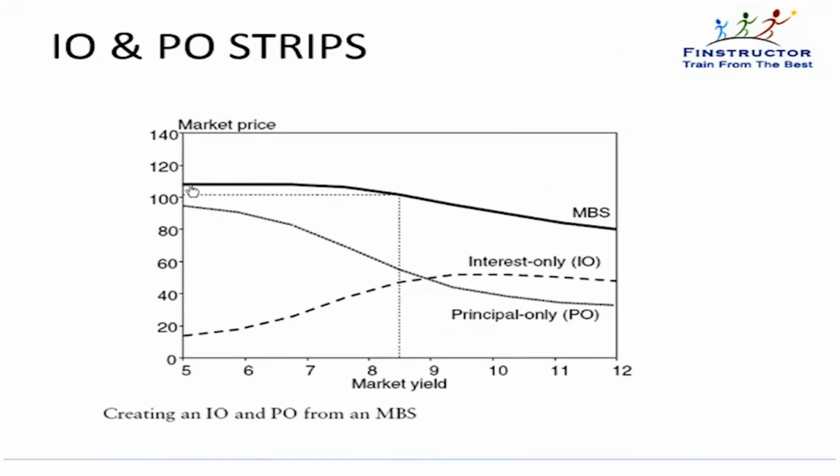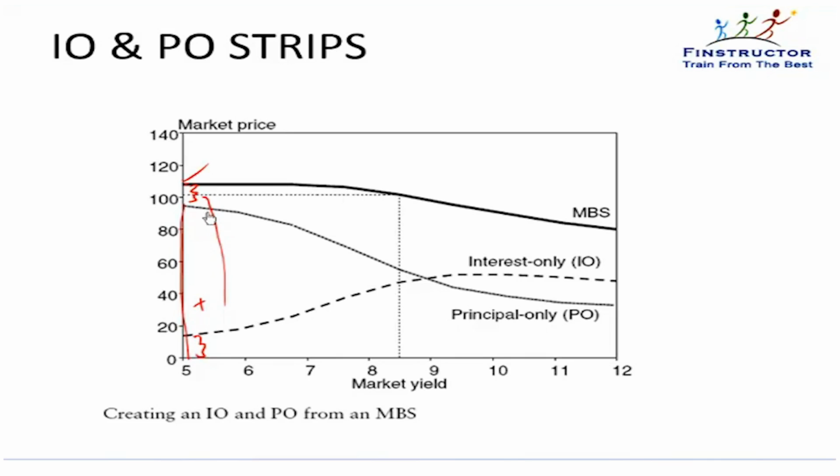The total price of the mortgage or the mortgage pass-through can be thought of as the price of the principal only strip plus the price of the interest only strip. If I add these two, I will get the price of the total pass-through. Pass-through is nothing but interest and principal.